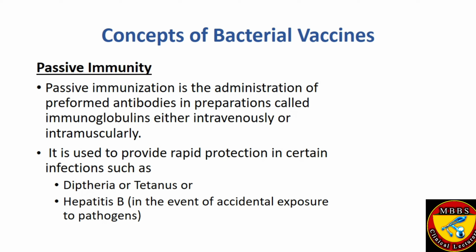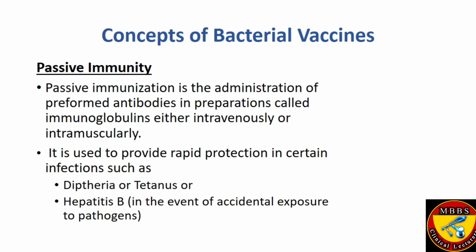Both are very dangerous bacteria that cause deadly diseases, and here we need an immediate response, especially in the case of hepatitis B, in the event of extended exposure to the pathogens.